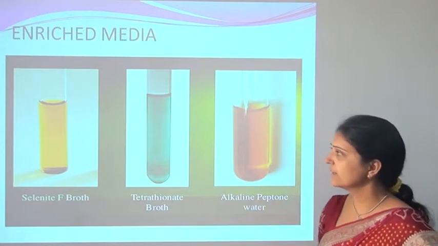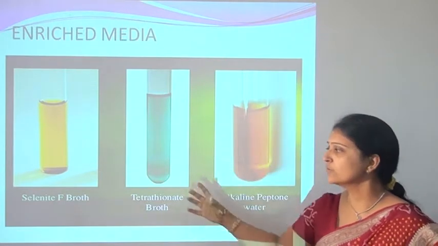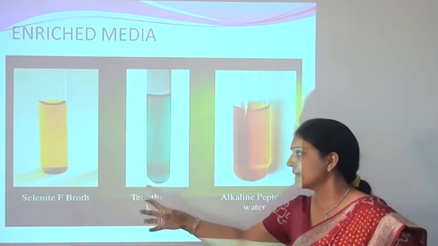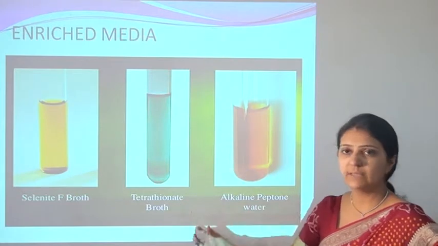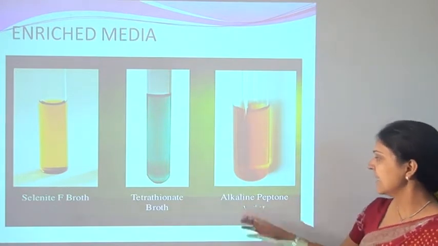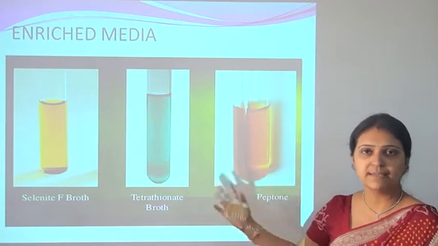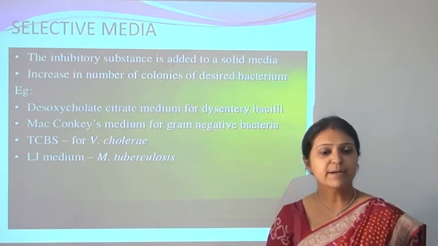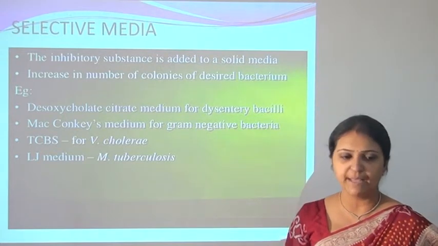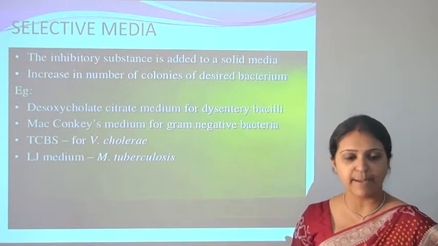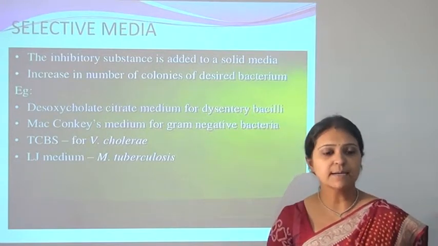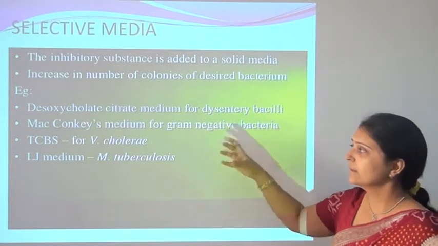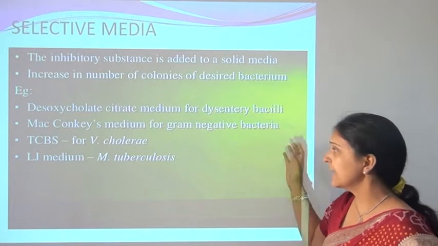Here you can see the growth of the microorganisms in the different selective media. This is the selenite broth, which increases the growth of Salmonella typhi. Tetrathionate broth also increases the growth of Salmonella species. Then alkaline peptone water. These are examples of some selective media. The inhibitory substance is added into the solid or liquid media. It increases the number of colonies of the desired bacterium. Examples are the deoxycholate citrate medium for the growth of dysentery bacilli, and MacConkey's medium for the growth of gram-negative bacteria.